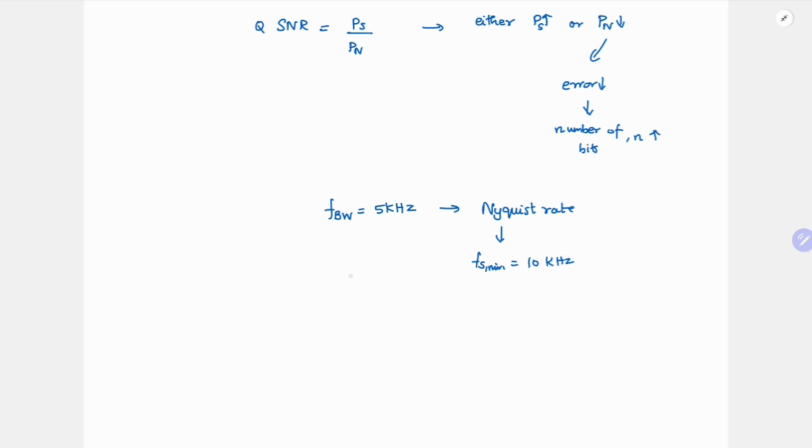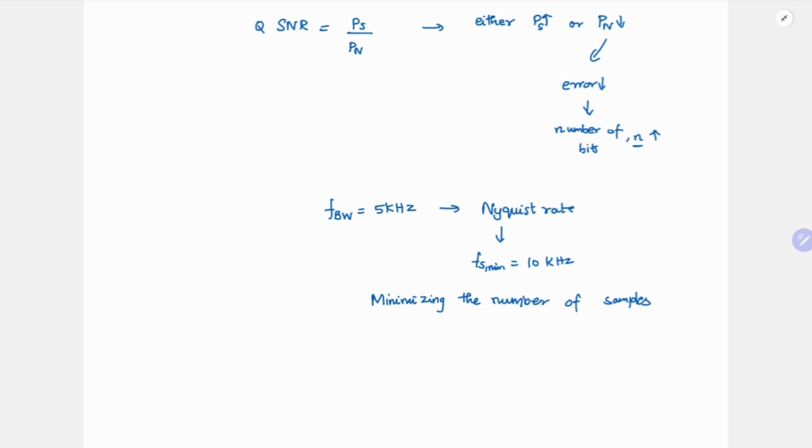So for each period of the signal, I'll have only two samples. By doing this, I'm minimizing the number of samples. Why am I minimizing the number of samples? So I can maximize my n.